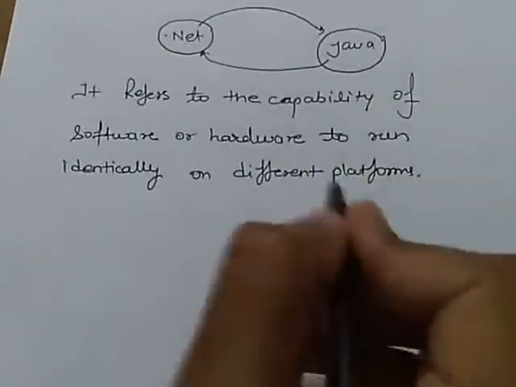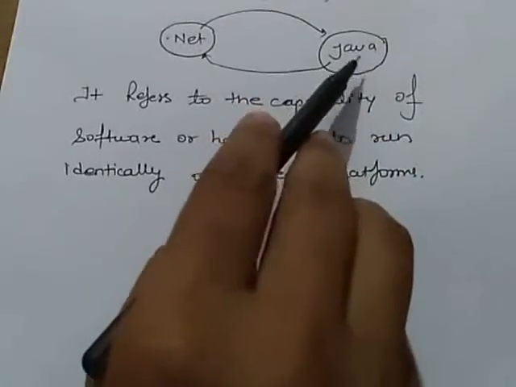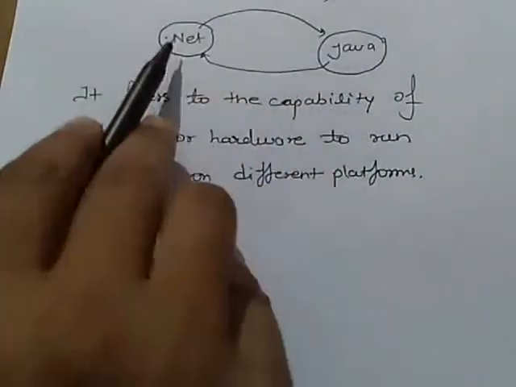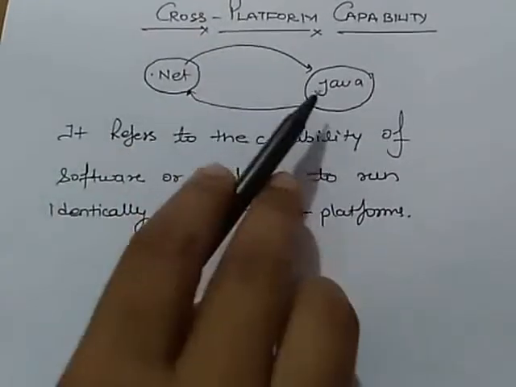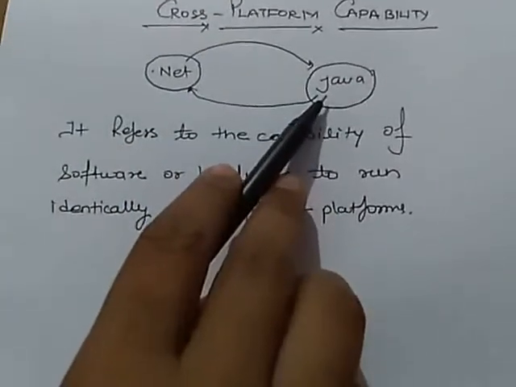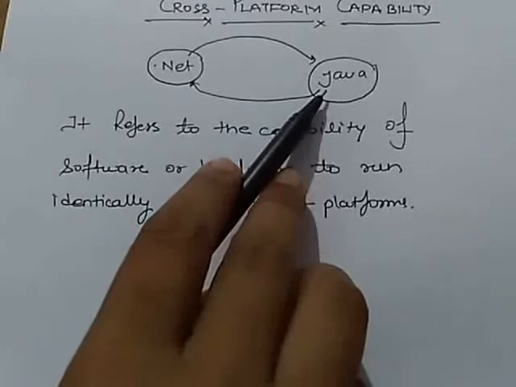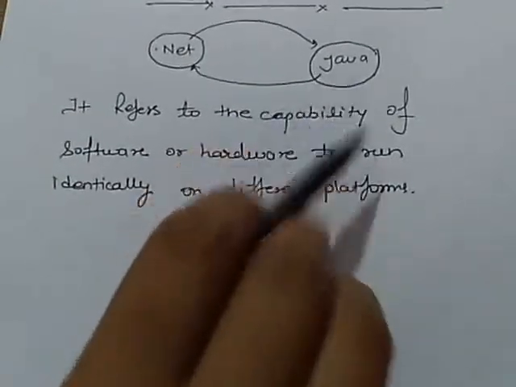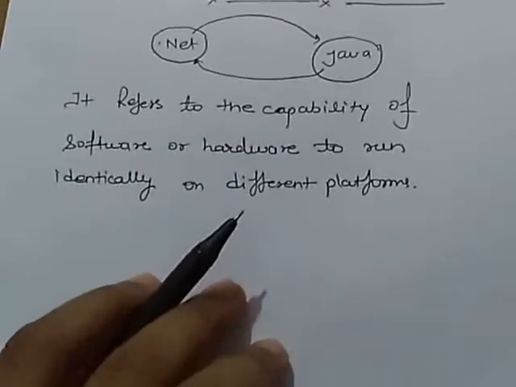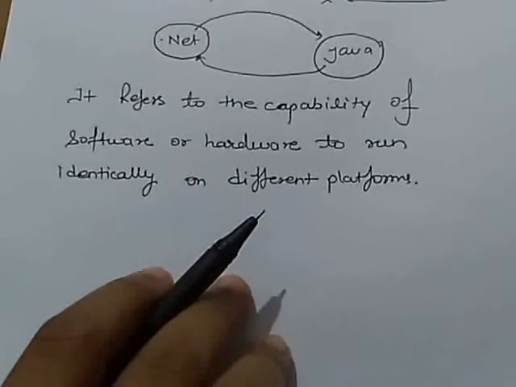As I have told you, the application developed in this will be runnable on this platform and the application developed on this will be runnable on this platform. So let us understand the computing process of the cross-platform capability.